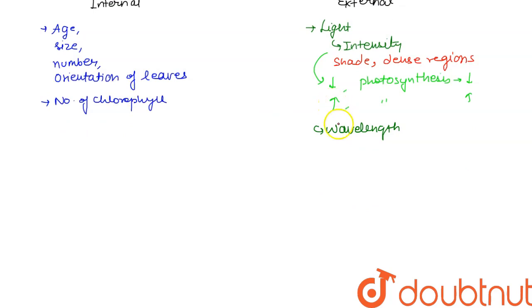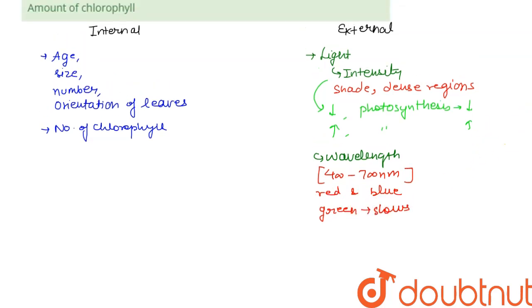The perfect wavelength for photosynthesis is from 400 to 700 nanometers, mostly the red and blue regions of the visible spectrum. This is most suitable for photosynthesis, whereas the green region of the visible range slows down the process of photosynthesis. So these are two limiting factors of light which affect photosynthesis.